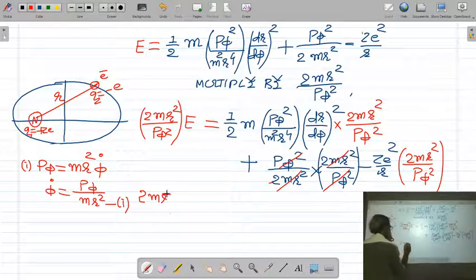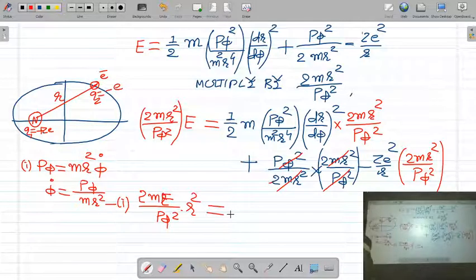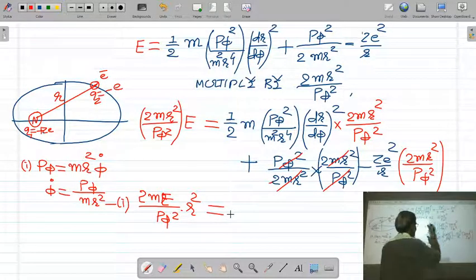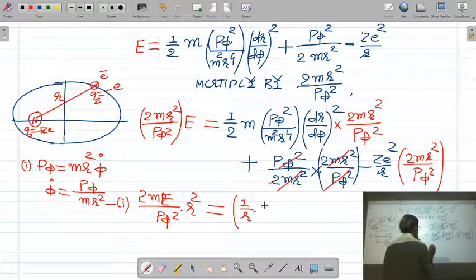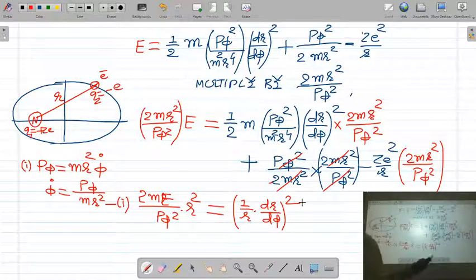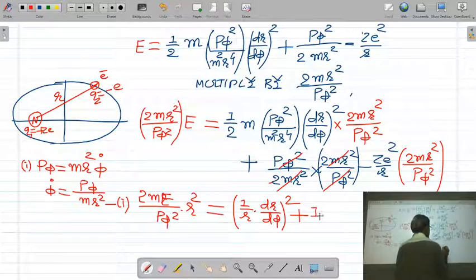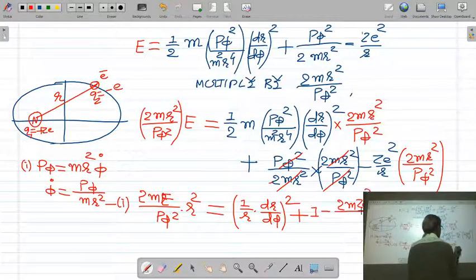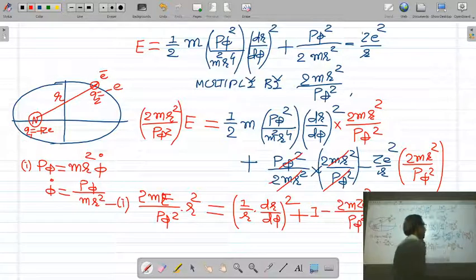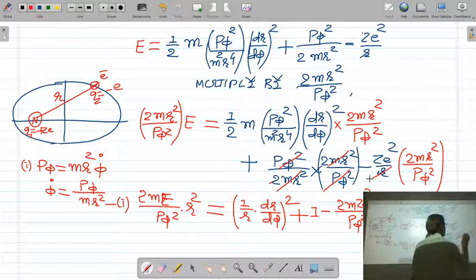Now if you simplify this equation, you will get 2me upon p phi square into r square is equal to 1 upon r dr by d phi whole square. This simplification is very simple. If you simplify this, you will get 1 upon r dr by d phi whole square plus the middle term will be 1 and the last term will be 2m z square upon p phi square into r, because here 1 r is going to cancel.